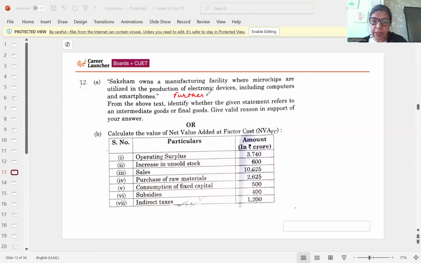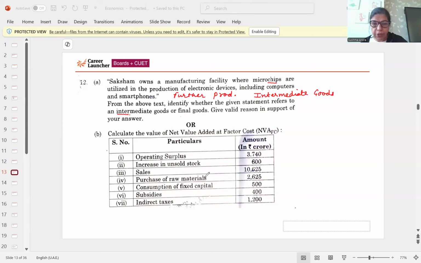So anything which is to be used for further production, naturally it's known as intermediate goods, because these are used for further production. So it is intermediate goods because the chips will be utilized in further production.